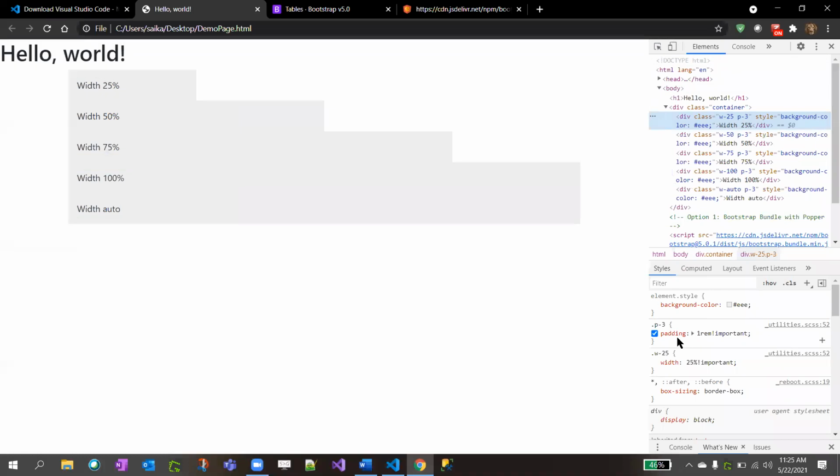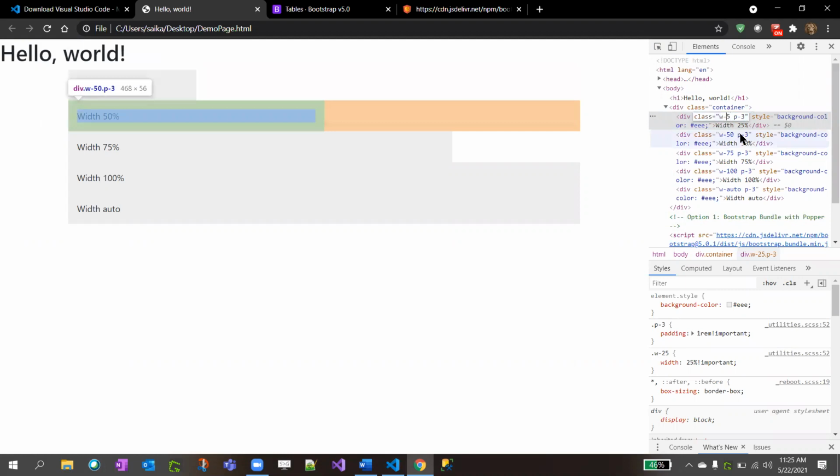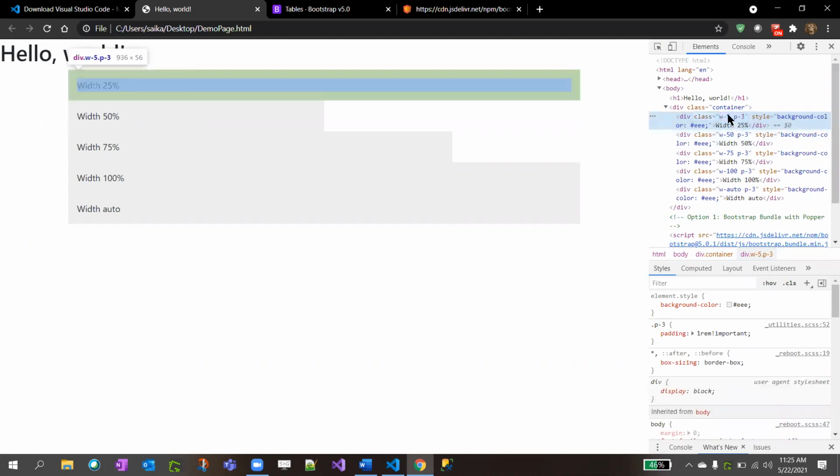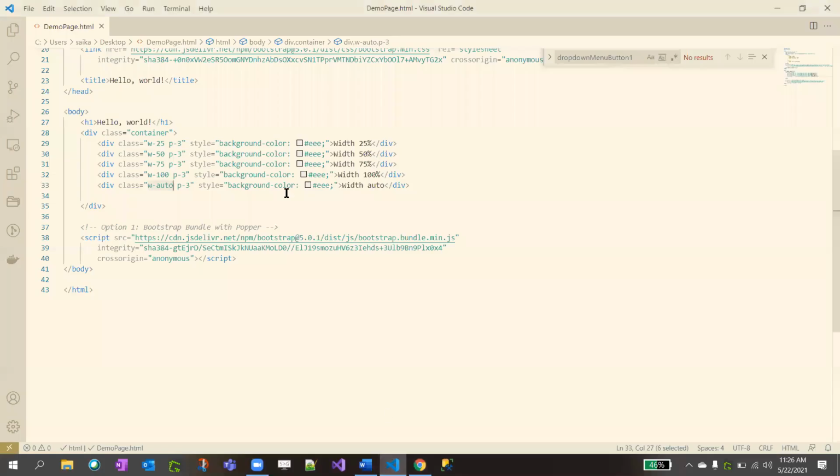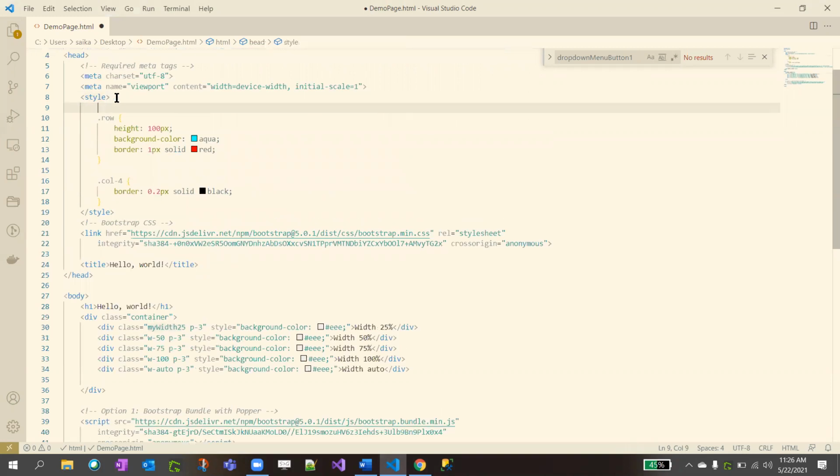With 25%, right? So if I want to change it to 5%, we cannot change those. We have predefined 25, 50, 75, 100. If you want to write your own, you just remove this, the width 25. For example, I am writing my own. So I'll go to style and dot width 25%.